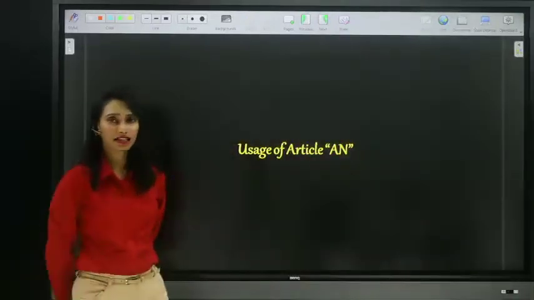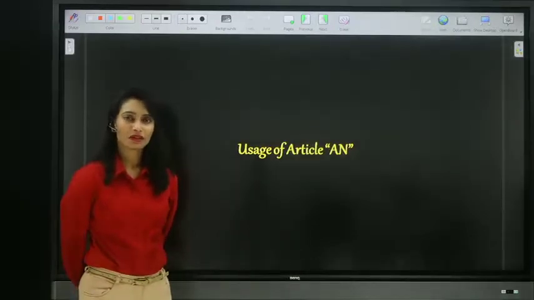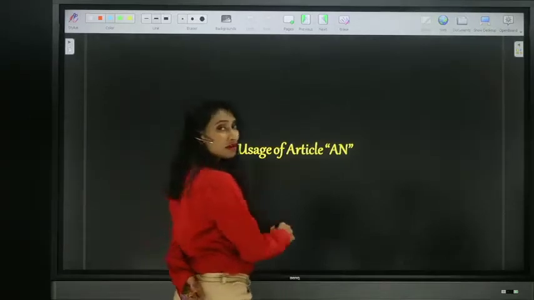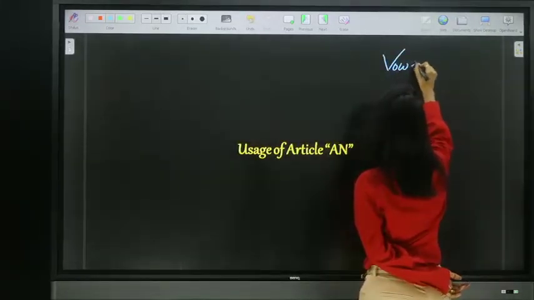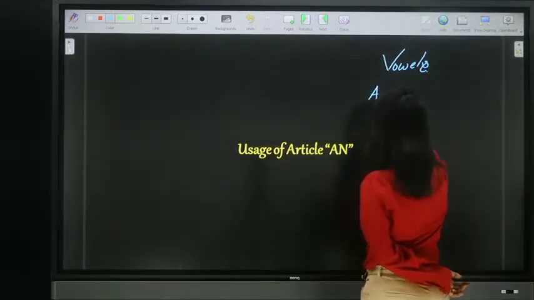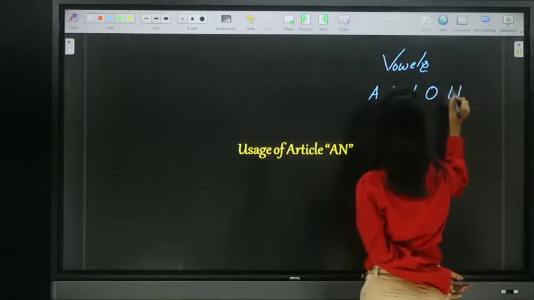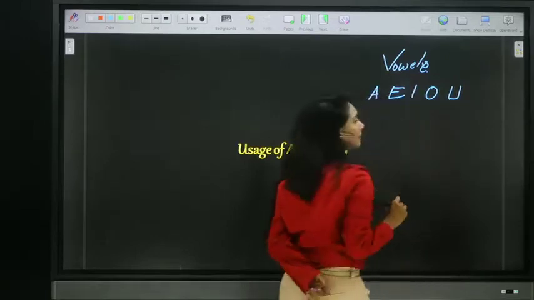Now that's about article A. Now let us see uses of article an. So we all know article an is used before vowels. Now, what are vowels? A, E, I, O, U, right? So A, E, I, O, U are vowels.